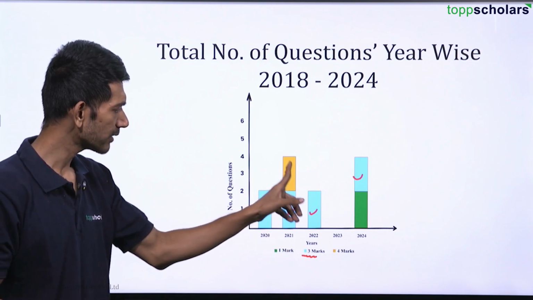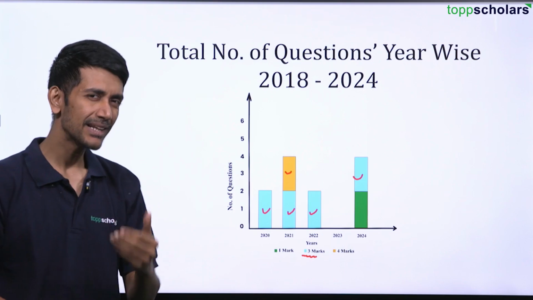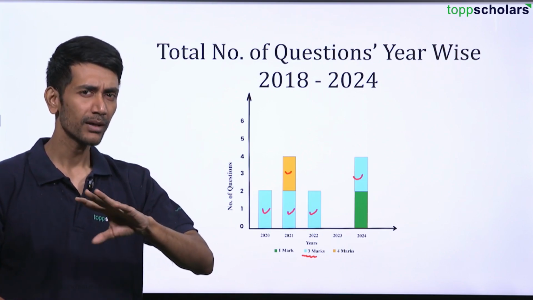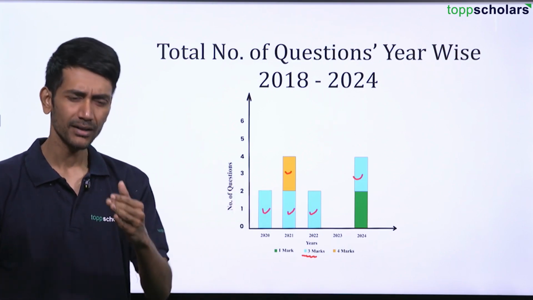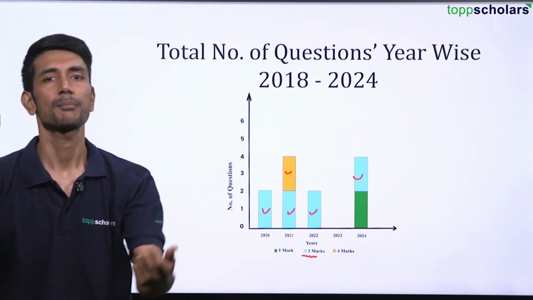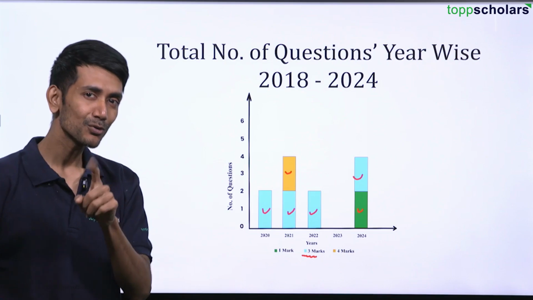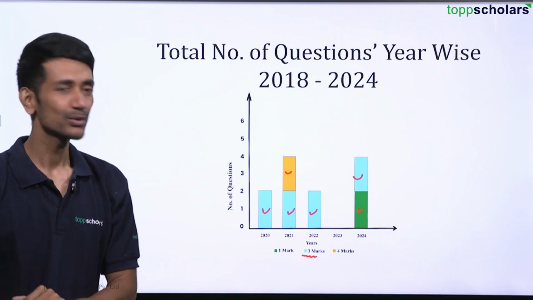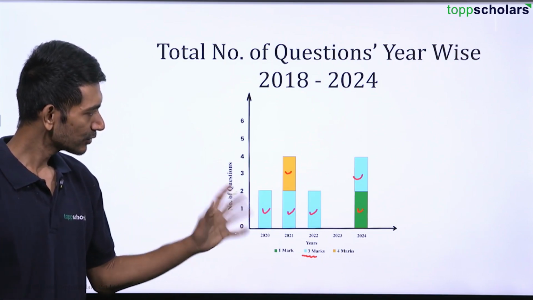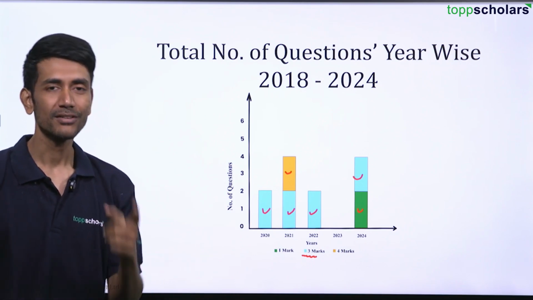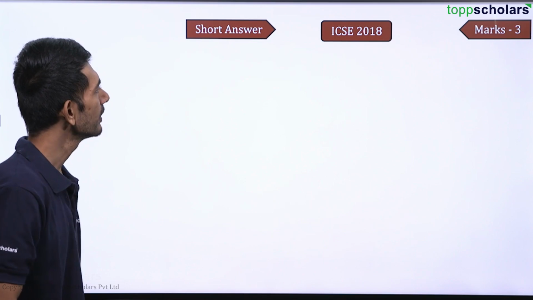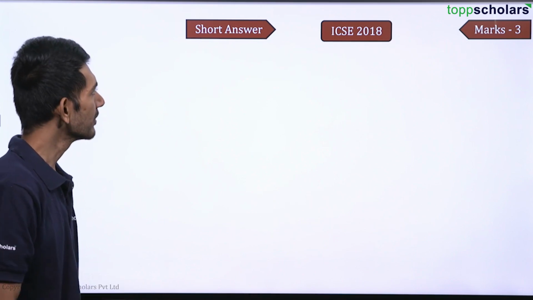And you can also expect a 4 marker. That can be a lengthy question. See, 3 marker and 4 marker, there's not much difference. In a 4 marker, they'll have 1 or 2 more sub questions, right? And then a 1 marker was also asked previously in the year 2024. So we need to be thorough with the problems, and let us begin right away. So let us begin with the first question.